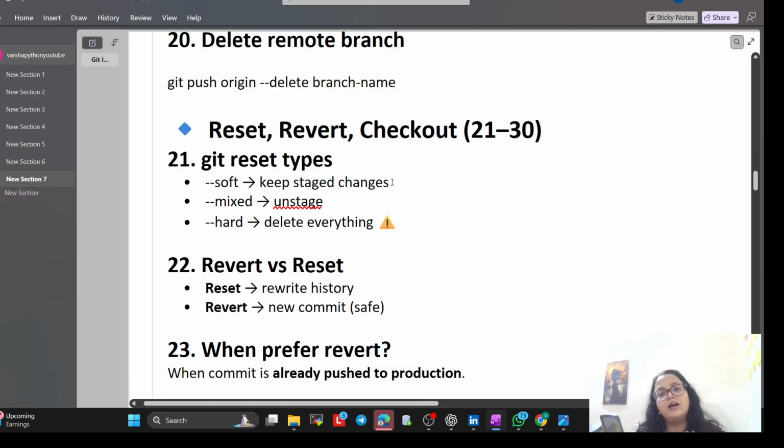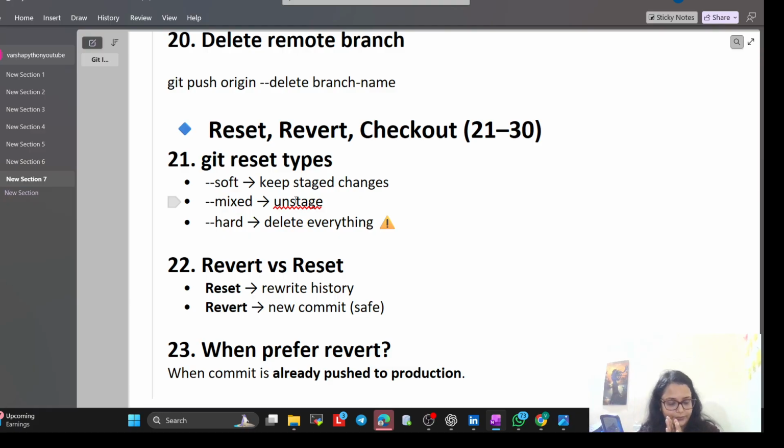Now, the third set: reset, revert, checkout. Git reset types: soft, mixed, hard. Soft means keep staged changes, mixed means unstage the changes. Soft means I committed too early, let me add one more file to the same commit. Hard means this whole morning's work was a disaster, delete it and go back to 9 a.m. In that scenario we delete it.